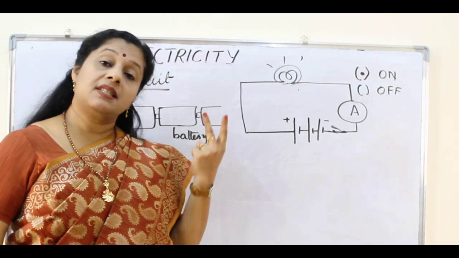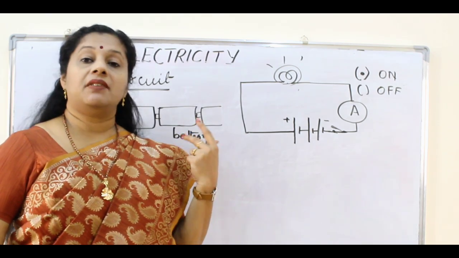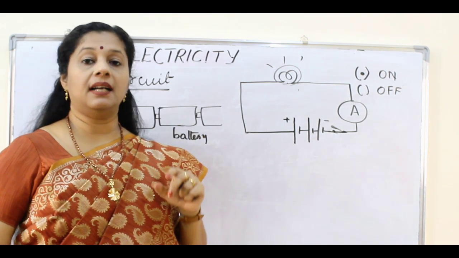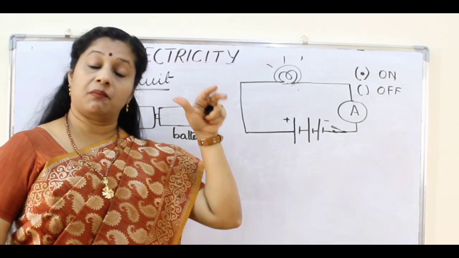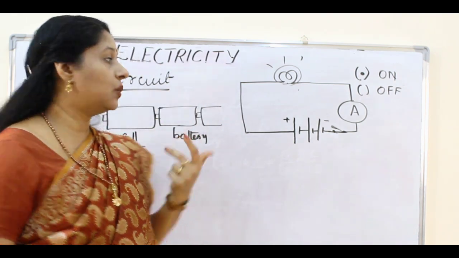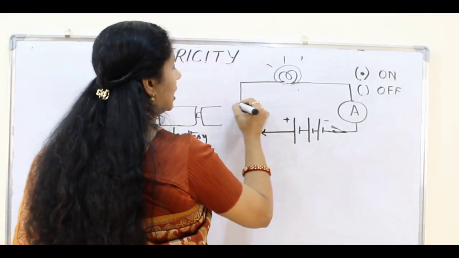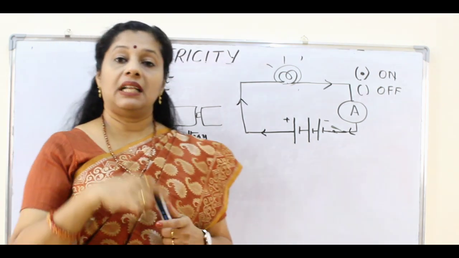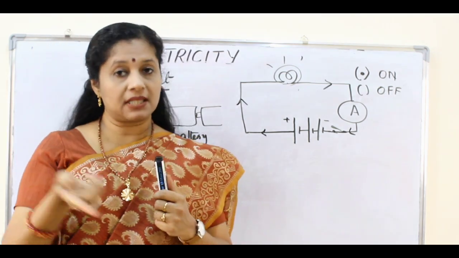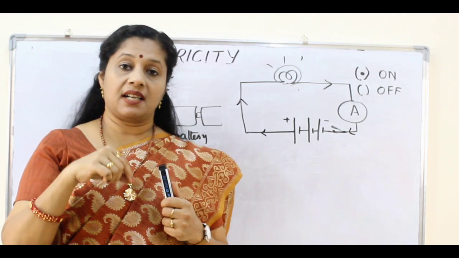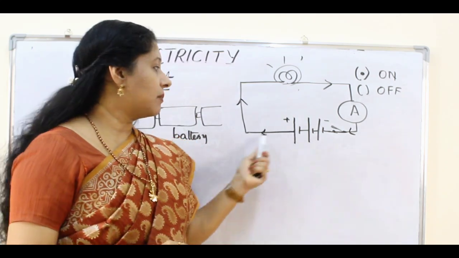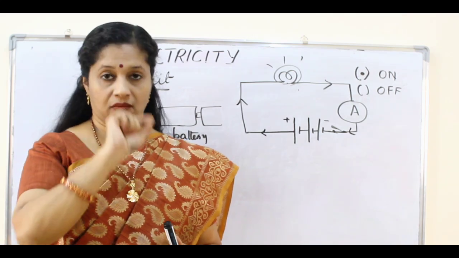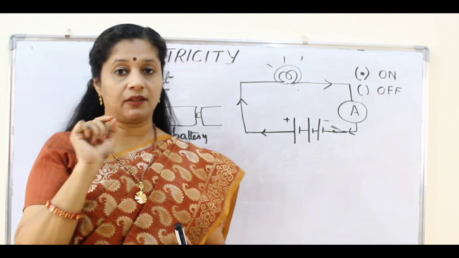But when we first started learning about electricity and using it, we were not aware of electrons. As a result, at that time the flow of positive charge was considered, and we took the direction from positive terminal to negative terminal conventionally. Later, when we realized that it is not protons but electrons flowing, we still consider the direction the same, from positive to negative. So whenever you are drawing a circuit, you should show the direction from positive to negative.